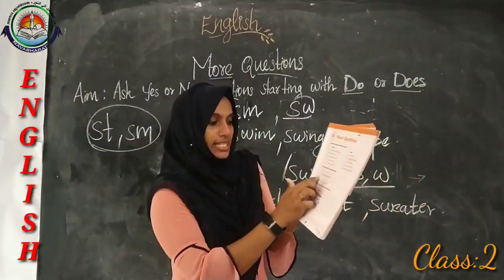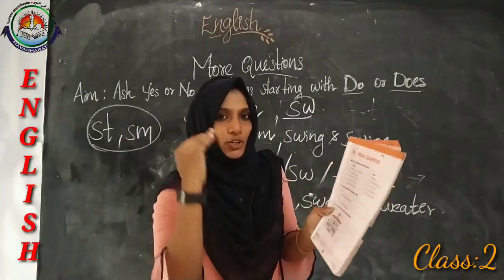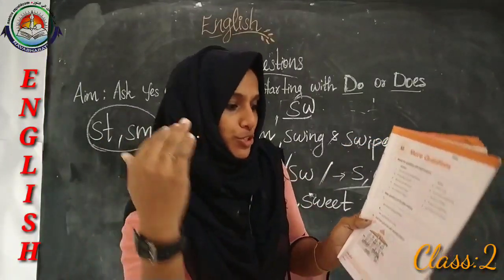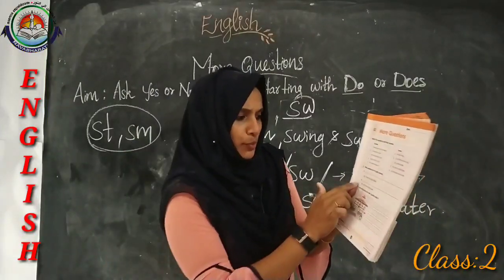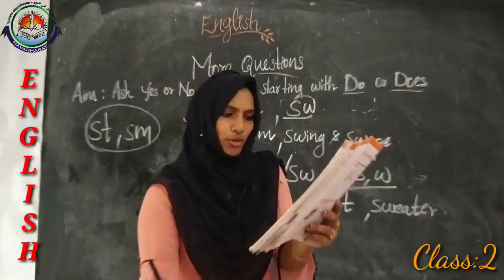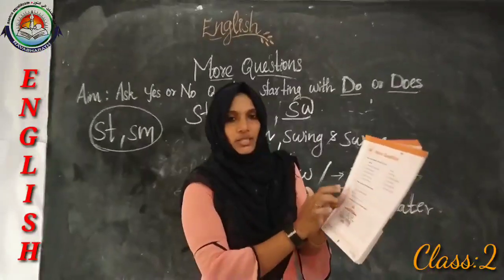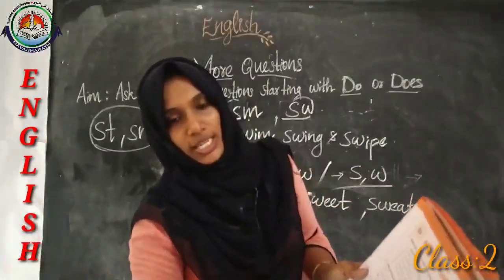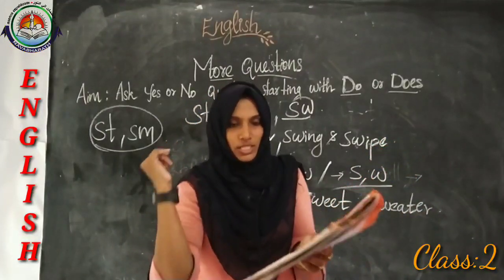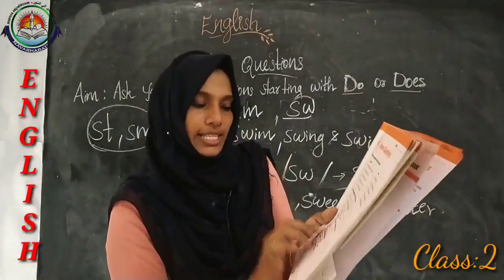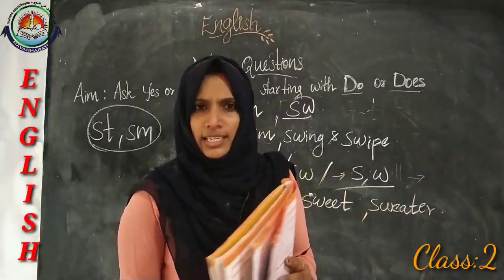Here the answer is starting with yes, so we have to make a question with do. Do you have a younger brother? Then what about the next one? No, I don't know how to swim. So this is also a yes or no question. So let's make it: do you know how to swim? This is the question for this answer. Do you know how to swim? And do you have a younger brother?